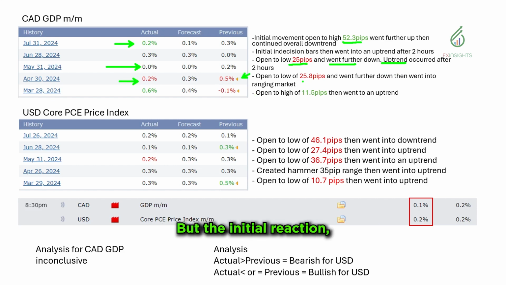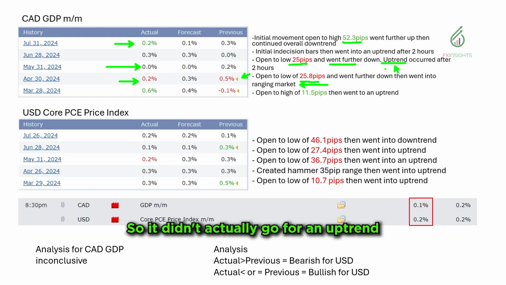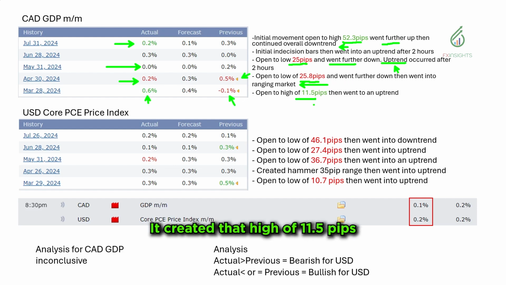Same here, this one right here, 0.5, it went lower. It went lower, but the initial reaction, as you can see, is different from July 31. This one went down and then went into a ranging market. So it didn't actually go for an uptrend compared to this one as well. There was a movement here, kind of close, but this one is a bit different. This one right here, the actual went up. It created that high of 11.5 pips, and it went into an uptrend. It's a different reaction here and here. So it's quite inconclusive, at least for the Canadian dollar, when the news goes out.